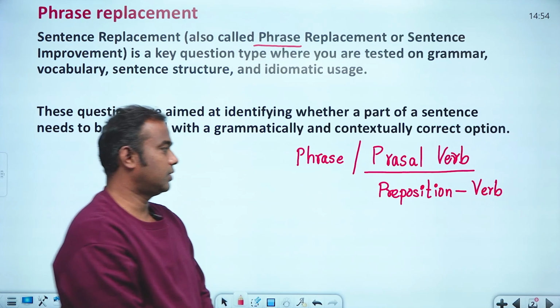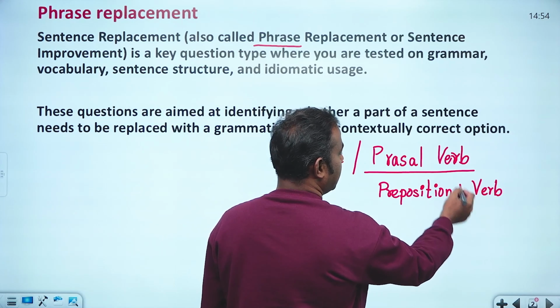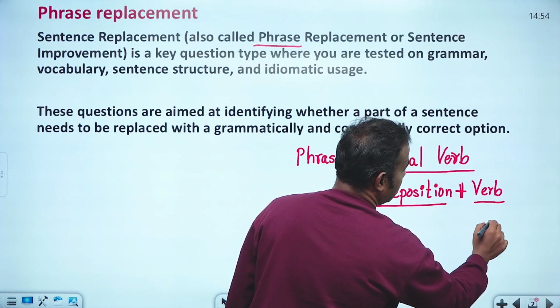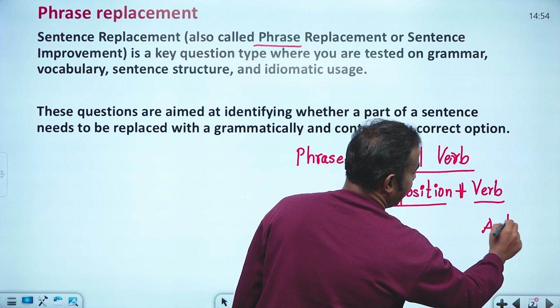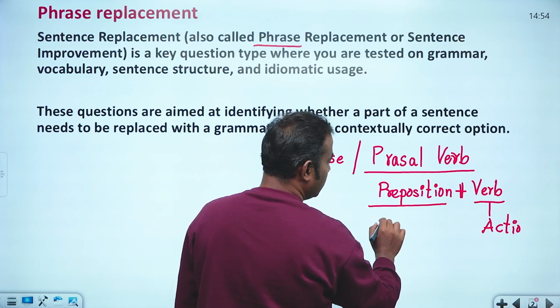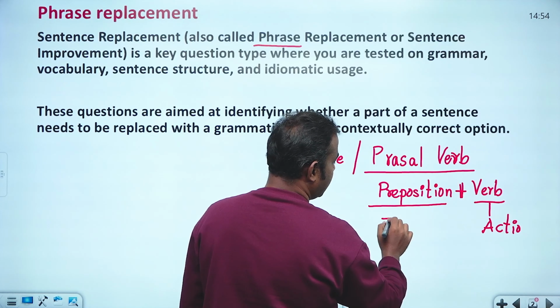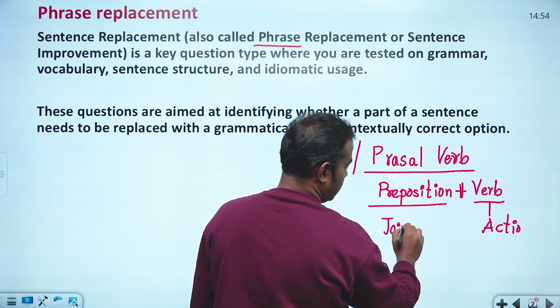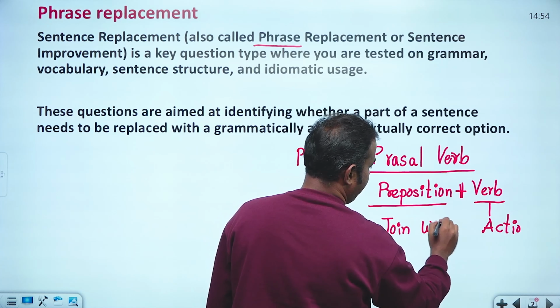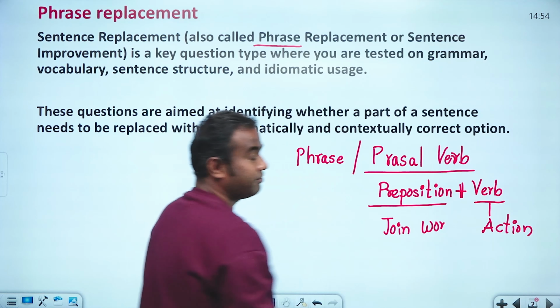So what is a preposition plus verb? The verb is something you can call an action, and a preposition is a word which is used to join words. Some simple definitions for you to remember.